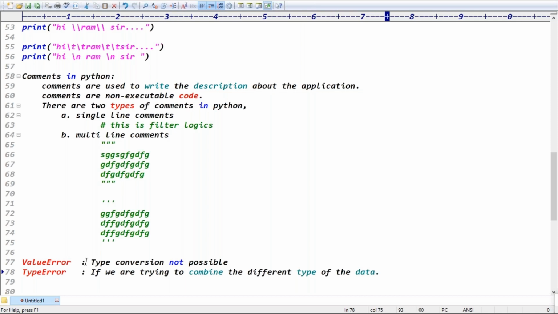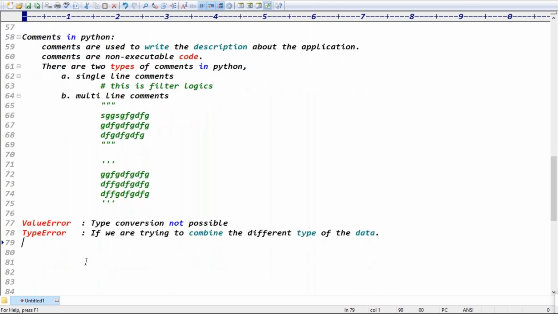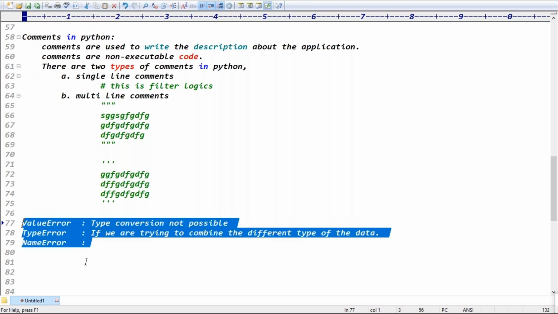So when you're trying to combine different types of data, you'll get an error, guys. Yeah, a type error, right? Exactly. So today I'll go with one more error. Because in Python, these are like three errors, guys. One more error is the indentation error that I'll tell you tomorrow. But these errors you'll get frequently, guys, at the application level.